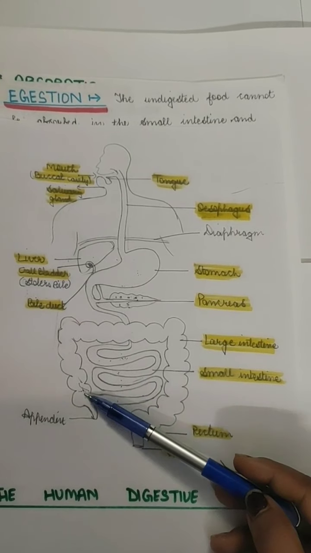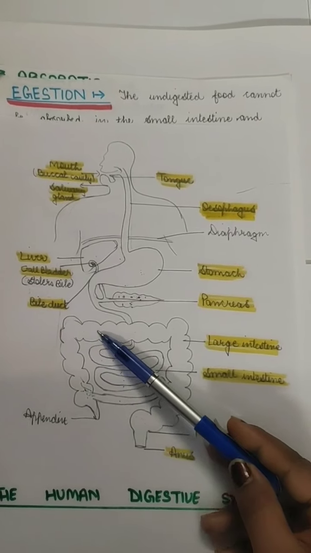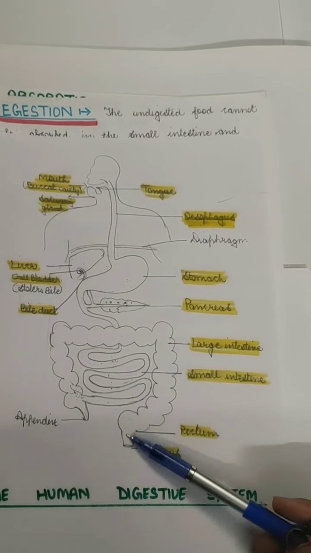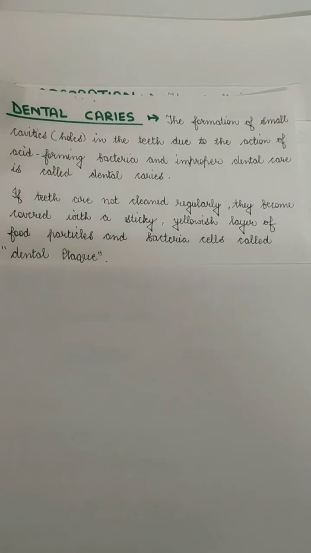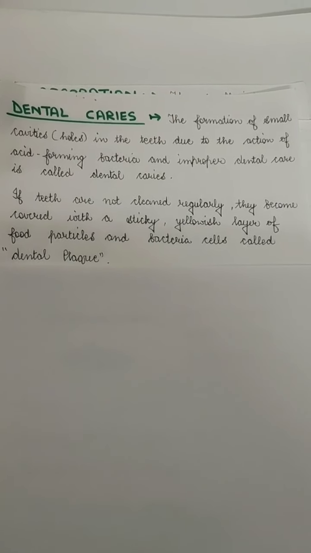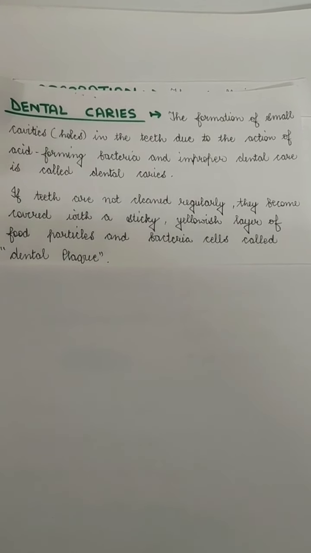Then the food moves through the large intestine. Here the absorption of water is done, and then it moves from the rectum to the anus. Now there is a small topic in your book called dental caries. Let's go through this also.